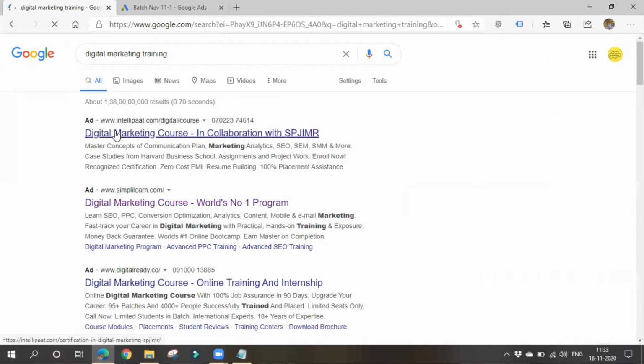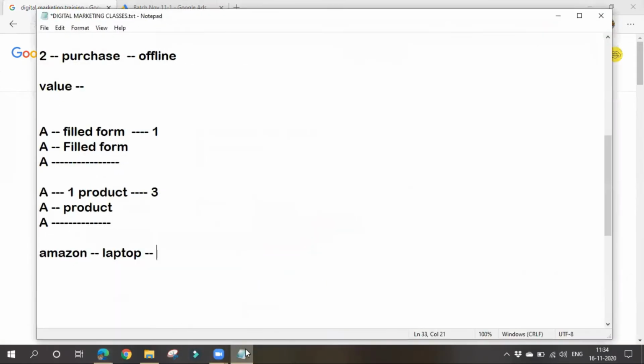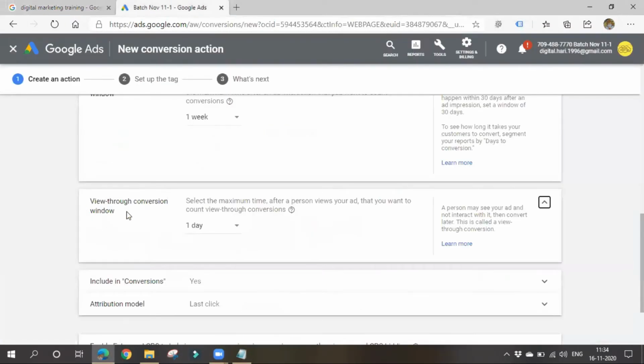So if I click on this ad, then I interacted with this ad, which means I clicked. If I did not click on this ad, I haven't interacted with it. I just viewed this ad. Okay, so here what they are asking is the view through conversion window.